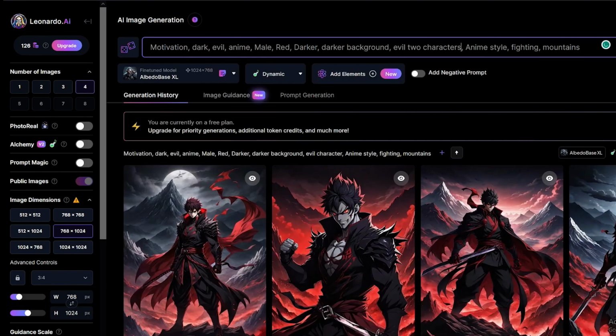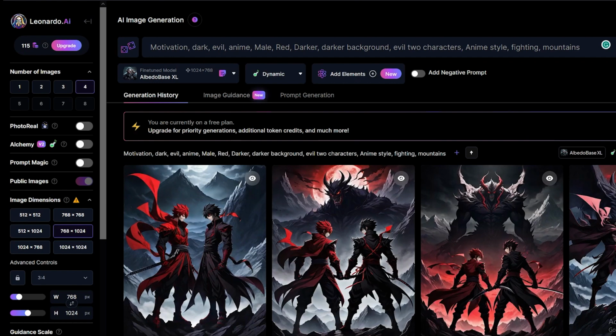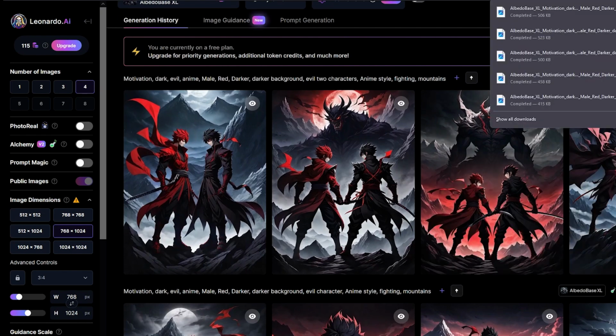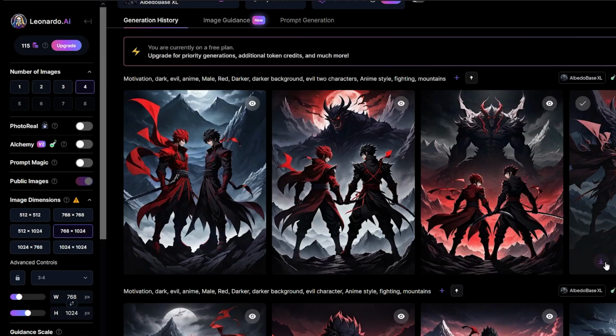Make sure these images are in line with the script. This is about dark motivation. Therefore, images should be interesting and a little bit scary. Now, we have all the things we need to create our video.